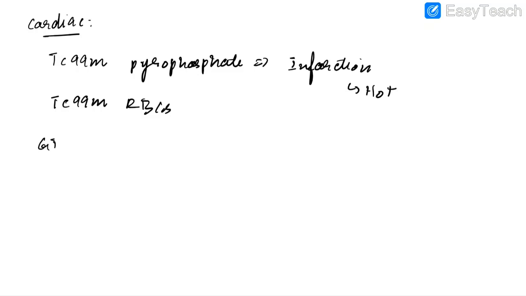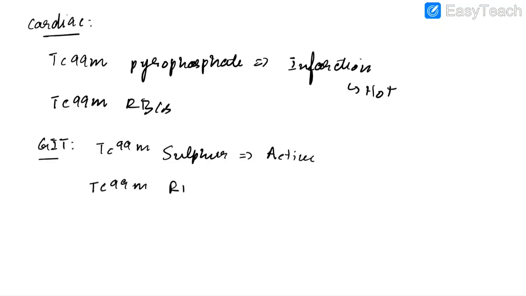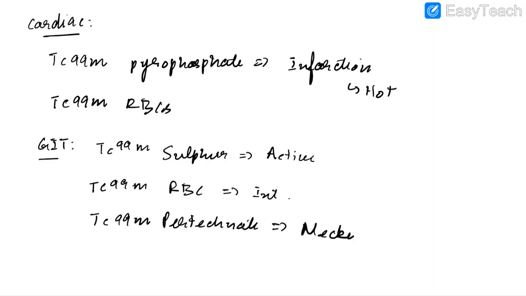Now let us discuss the applications of nuclear medicine in the gastrointestinal tract. We use technetium 99m sulfur colloid to detect active bleeding. We use technetium 99m RBCs to detect intermittent bleeding, and we use technetium 99m pertechnetate scan for diagnosing Meckel's diverticulum.